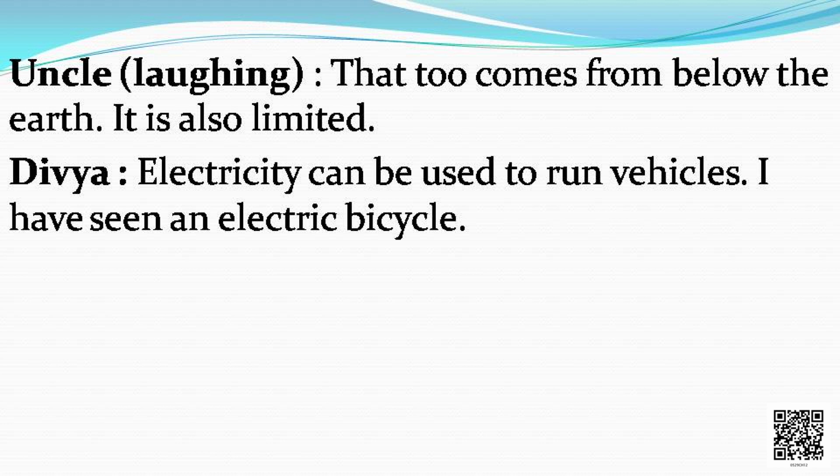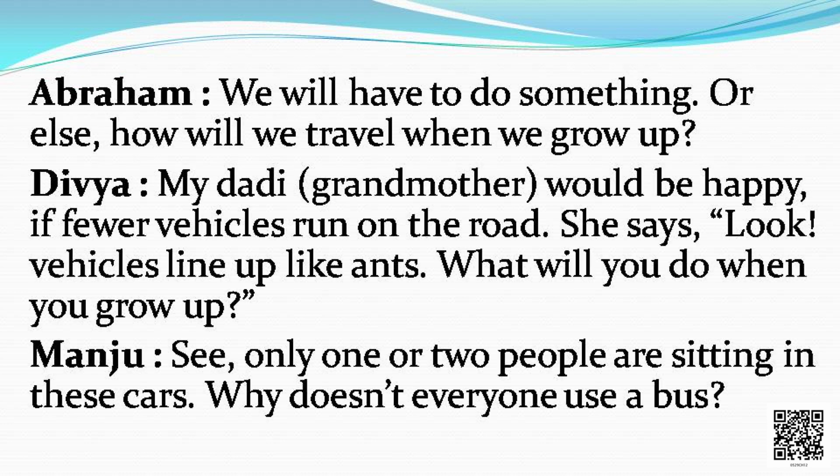Now what does Divya have to say? Divya said electricity can be used to run vehicles. I have seen an electric bicycle. See, Divya comes with an answer that electricity can be used. Right? Now Abraham said we will have to do something, or else how will we travel when we grow up? Yes, good question. We need to do something, or else we will be in trouble when we grow up.